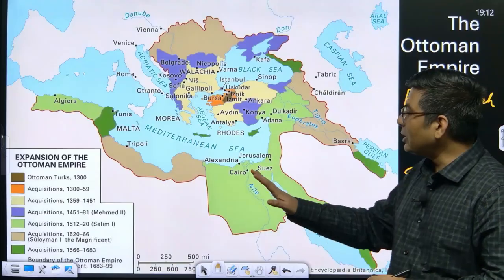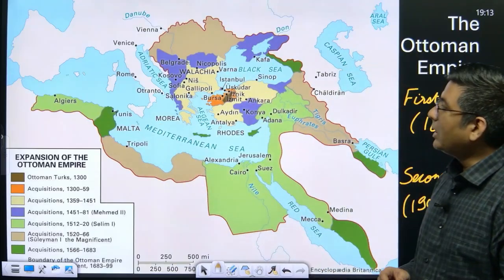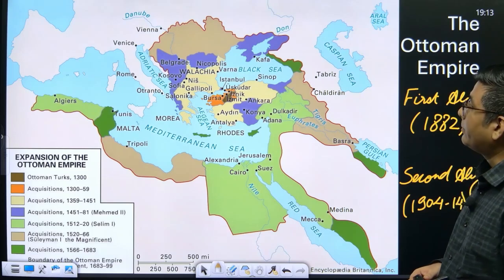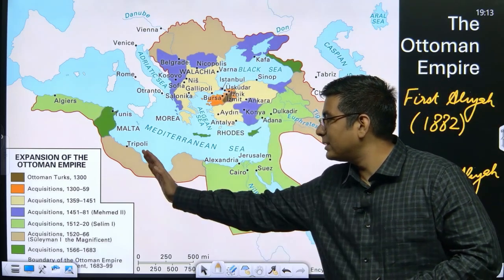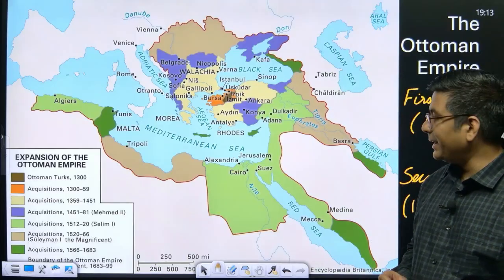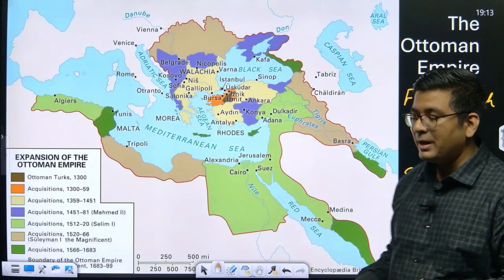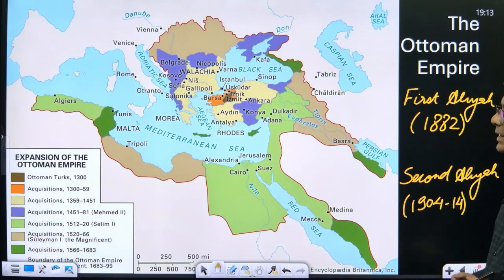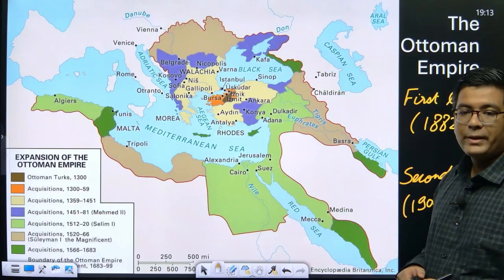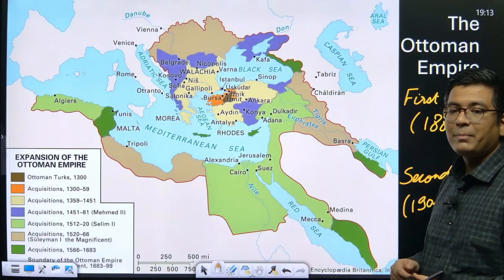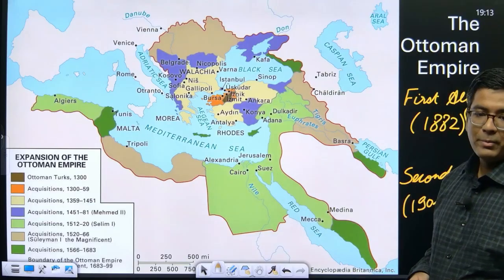Subsequently, this is basically the entire region which was the expanse of the Ottoman Empire. It crossed the Black Sea. It had a lot of regions around the Mediterranean Sea, almost the entire Mediterranean coast right up to the Strait of Gibraltar. Then, in the region of Asia, there was a lot of territory in the Arabian Peninsula where they were present. So this is basically the entire region of the Ottoman Empire.